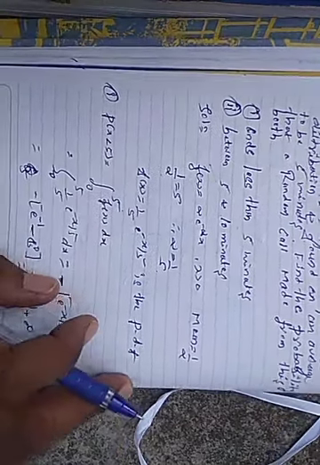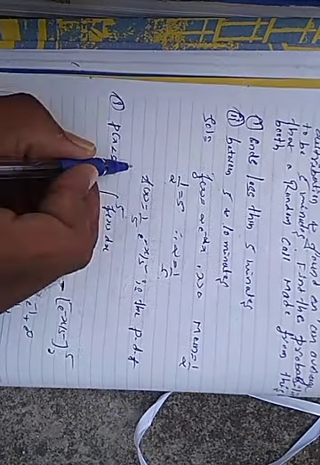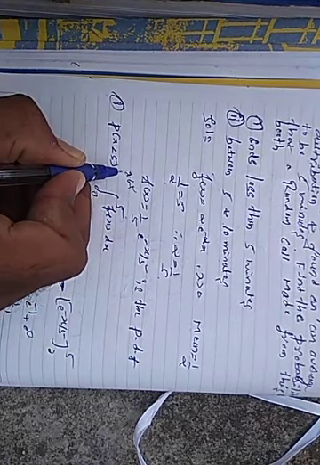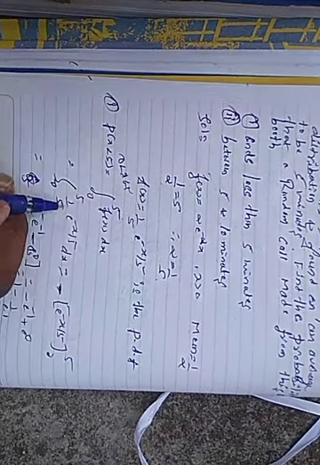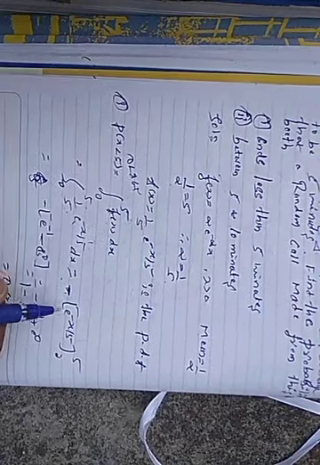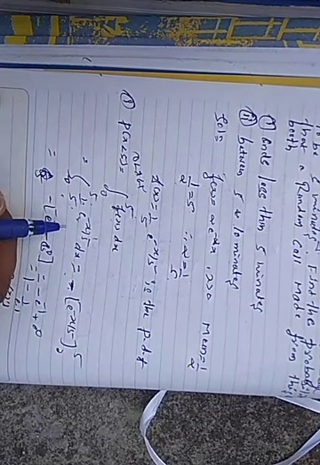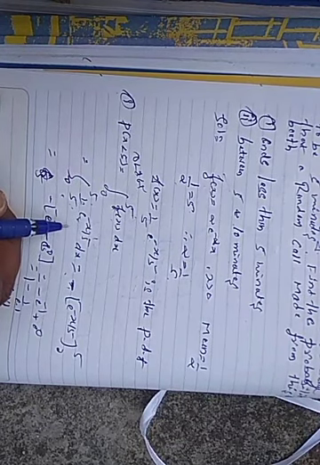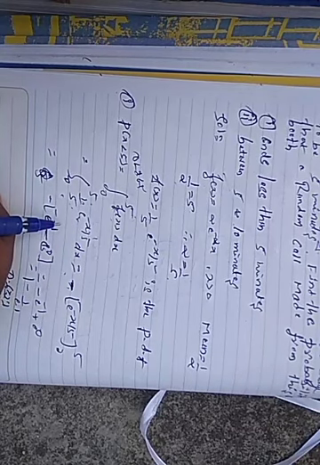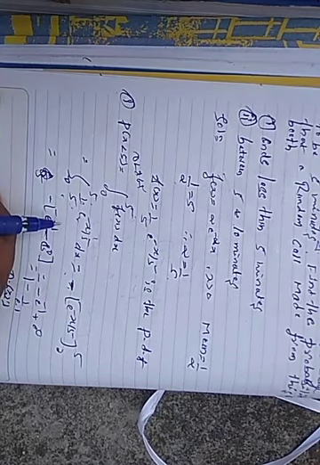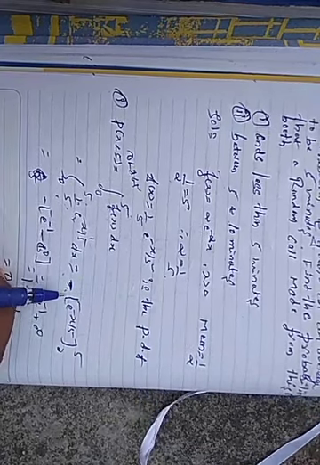First one is P of x is less than 5. P of x is less than 5 means we have to take the limit 0 to 5 of f of x. What is f of x? 1 by 5 e to the power of minus x by 5 dx. By integrating, 1 by 5 is a constant, integration of e to the power of minus x by 5 is e to the power of minus x by 5 divided by minus 1 by 5. Here 5 gets cancelled. What is remaining? Minus e to the power of minus x by 5, interval 0 to 5.